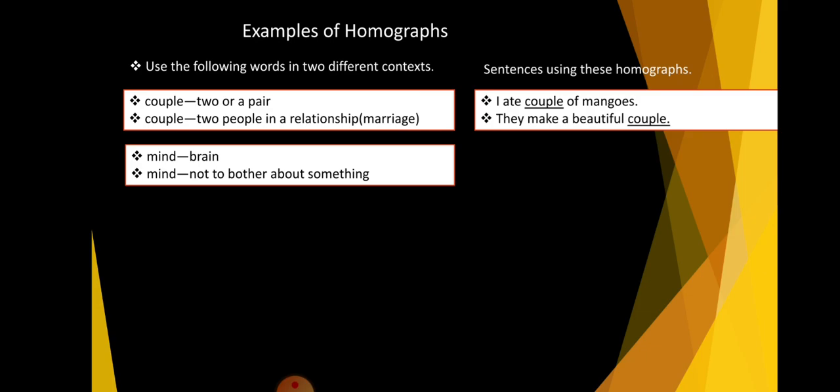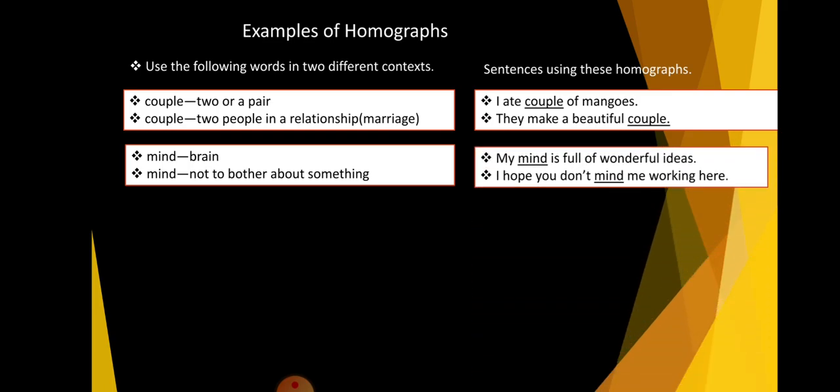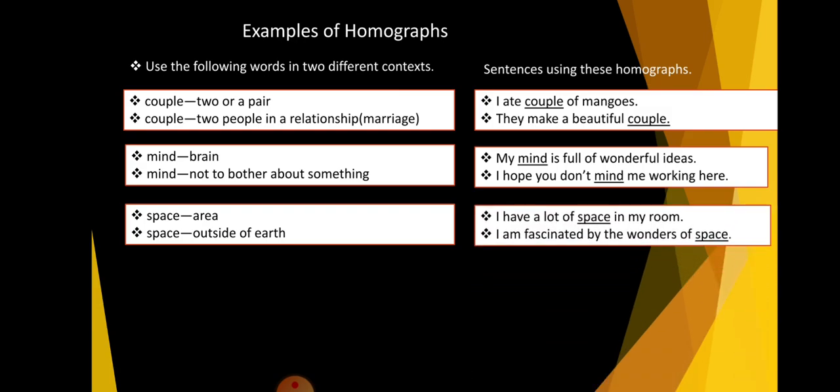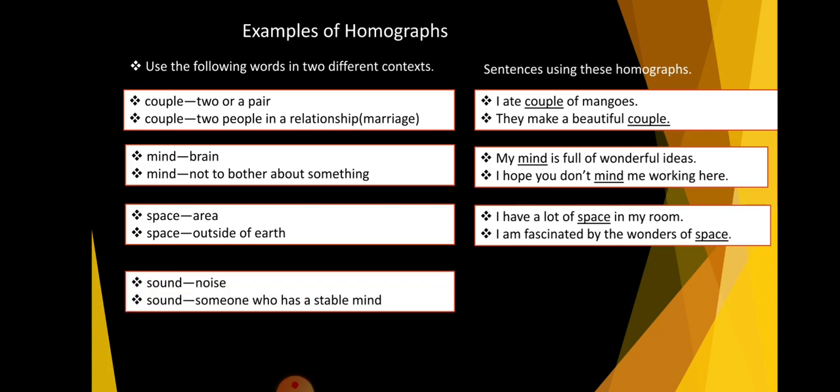Next words, mind. One meaning is brain and second meaning is not to bother about something. Sentences, my mind is full of wonderful ideas. I hope you don't mind me working here. Next words, space. First meaning is area and second meaning is out of earth. Sentences using these words, I have a lot of space in my room. And second, I am fascinated by the wonders of space.